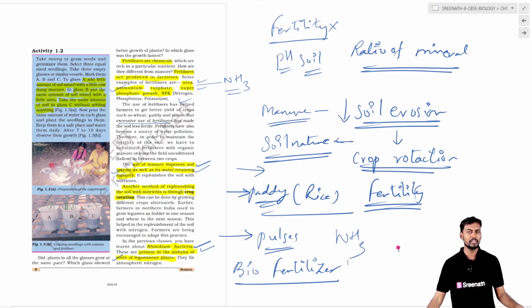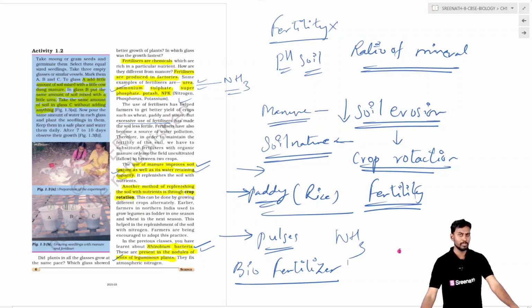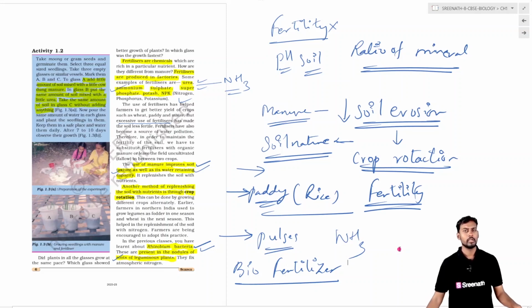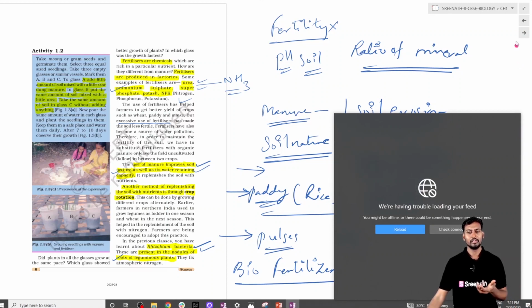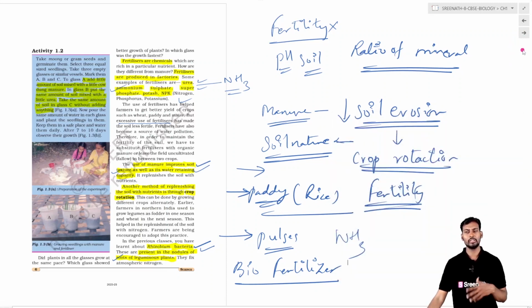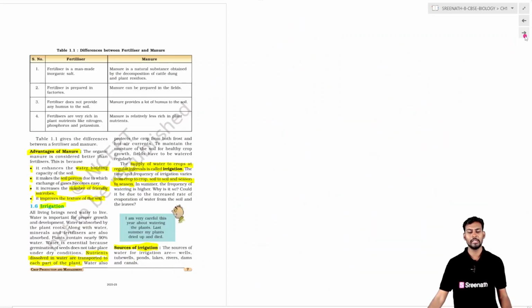And one more thing is using rhizobium, a very beneficial microbe, in order to increase the fertility of the field, which is called biofertilizers. These biofertilizers have the ability to convert atmospheric nitrogen into ammonia, which will be used later by the crops.